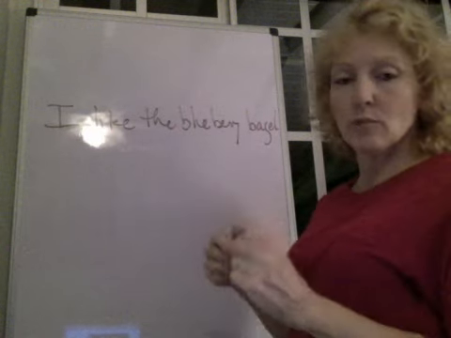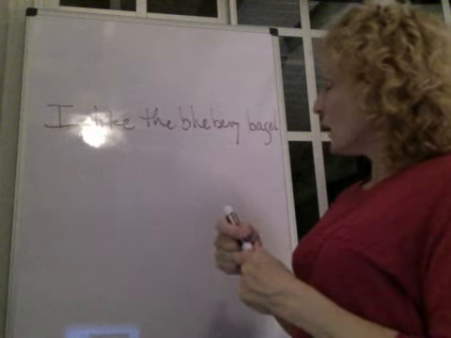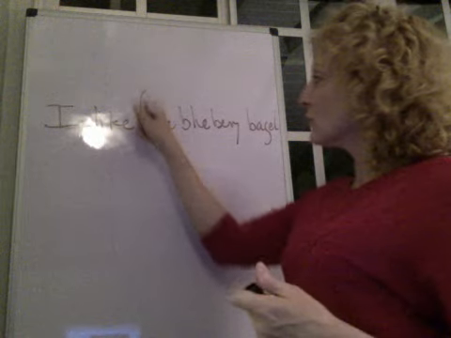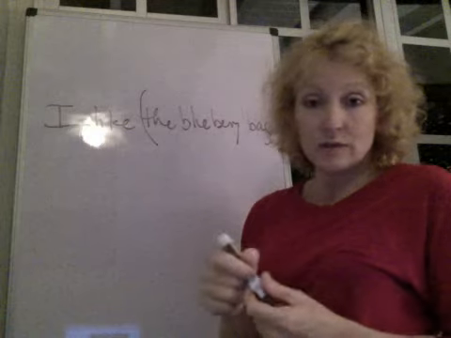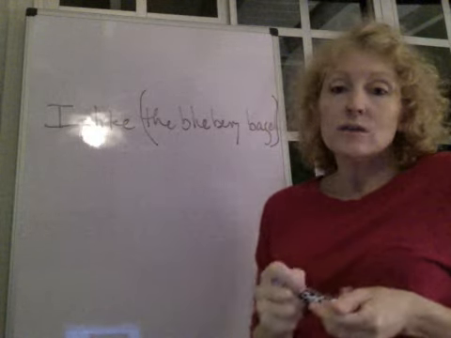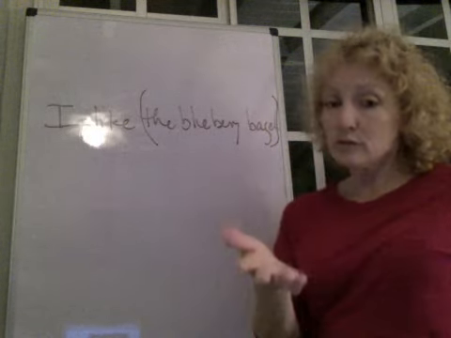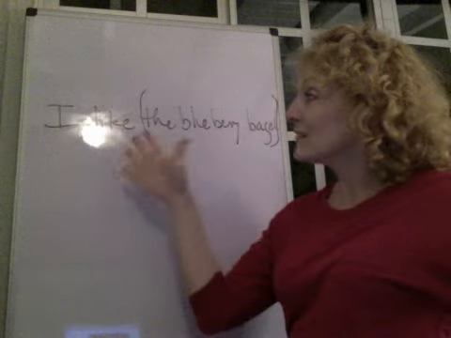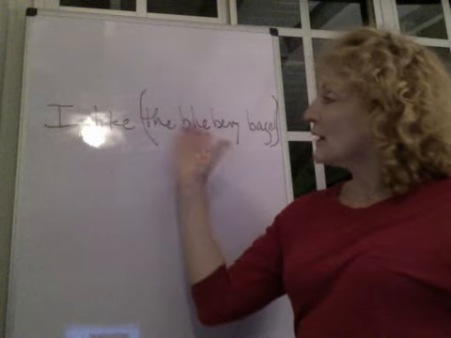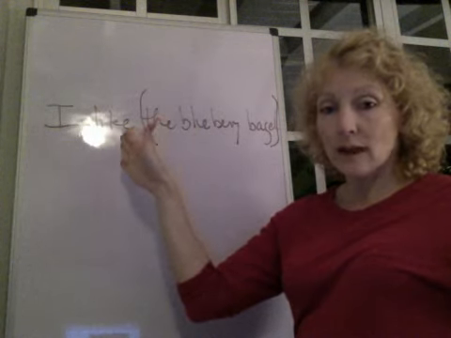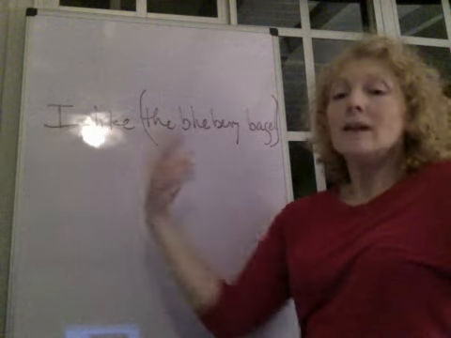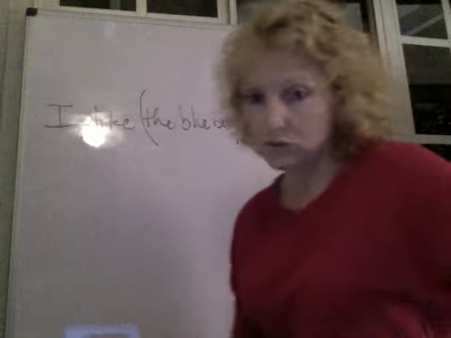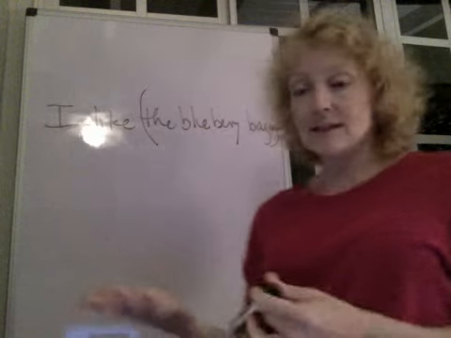And so in particular, we could look at the string of words, the blueberry bagel. And we could ask, is that a phrase? And it would seem to make sense that that would be a phrase because if you think of the meaning of the sentence, the blueberry bagel is the object of the verb like, is the thing that is liked by me. So we might expect that that would be a natural type of phrase to have in a sentence.